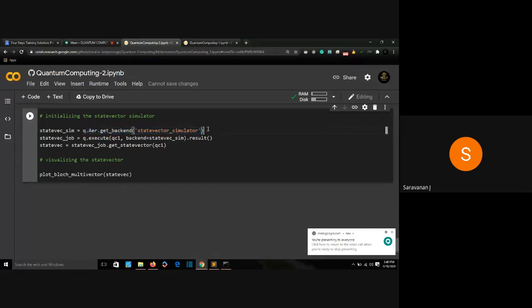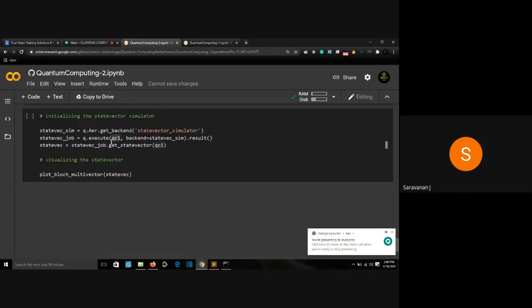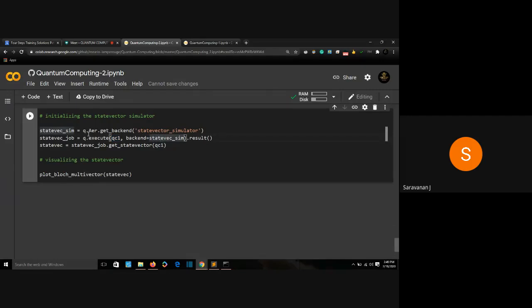We get backend state vector simulator, execute QC1, my quantum circuit one. This is the name of my circuit. So I'm executing my circuit using the backend state vector simulator, getting the result. Then I'm saying state vector simulator get state vector of QC1. That's it. So how will the two qubits, 0th qubit and first qubit, look like? Any ideas?